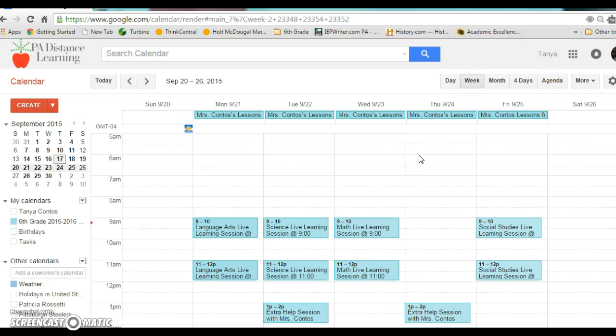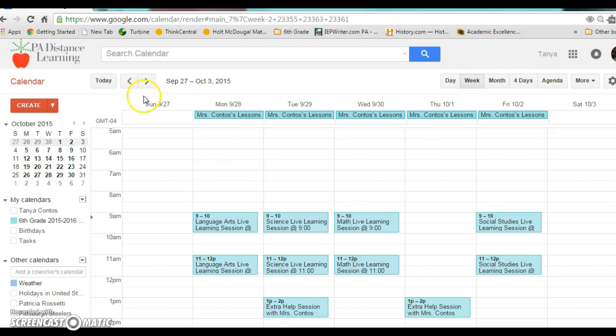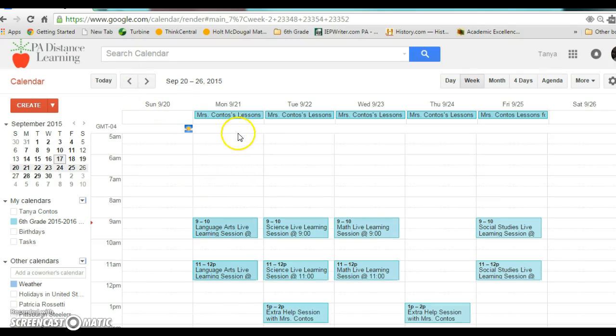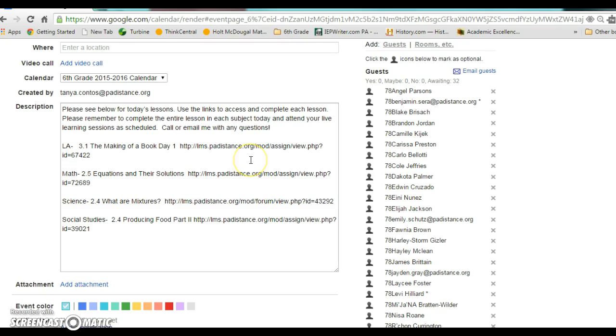Okay, so how do you find what you need to do throughout the day? So whenever you log in, the first day that you are going to begin your lessons, what you'll need to do is go to the very top and you will see something that says Mrs. Contos' lessons, and it's cut off a little bit, but it says for today. Okay, when you click on that event, it's going to open up some information, and you're going to see here Language Arts, Math, Science, and Social Studies.